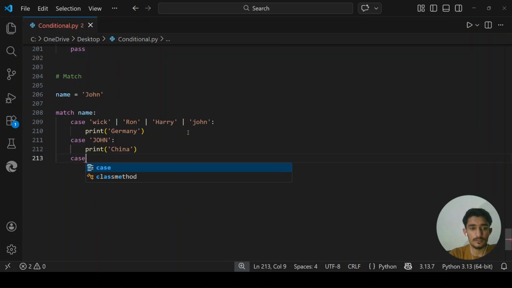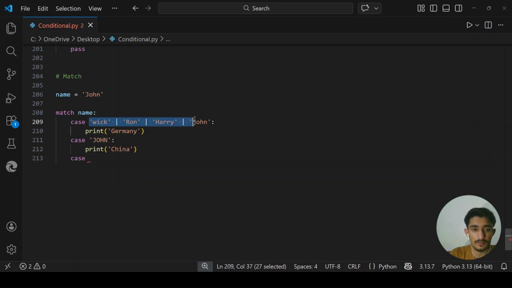Now I'm matching the case number first, which matches John. None of them has John here, so Python skips it and moves on to the next. There is also no John in here, so it will skip this case also. Now it will move on to the third case.